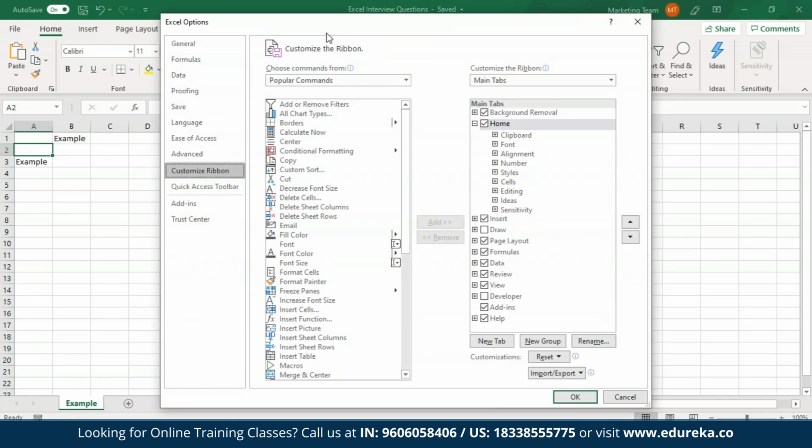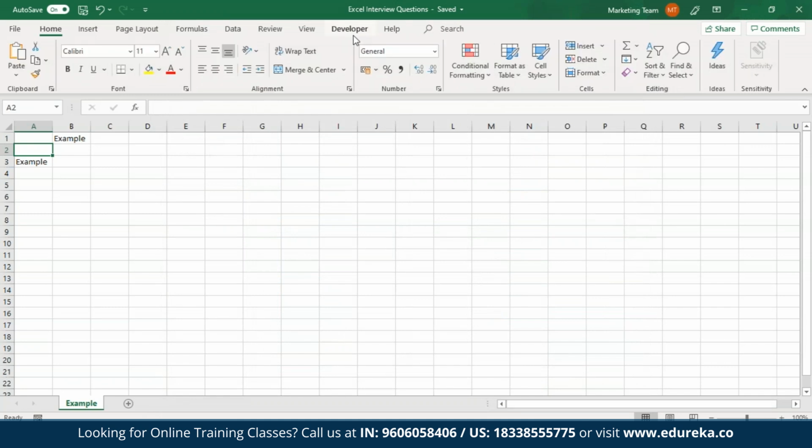So as you can see on the screen, you can choose any option of your choice to be added to the ribbon tab. So let me just choose another option over here. I'll say I want to include the developer tab and I'll click on OK. So as you can see over here, a new tab has been added to this ribbon. Similarly, you can select or unselect any option of your choice to be present in the ribbon tab.